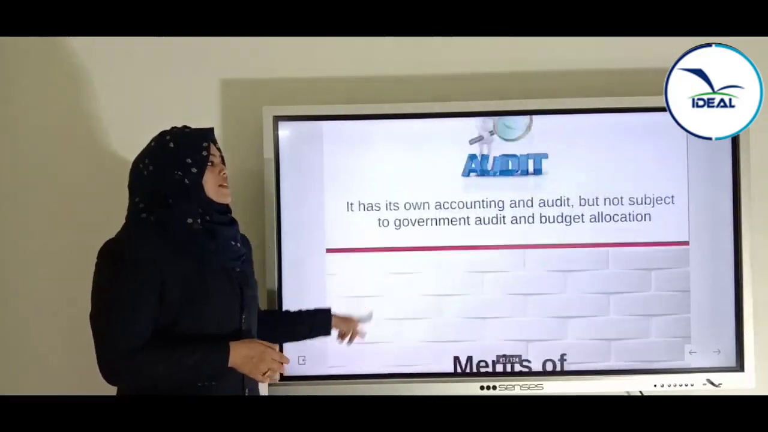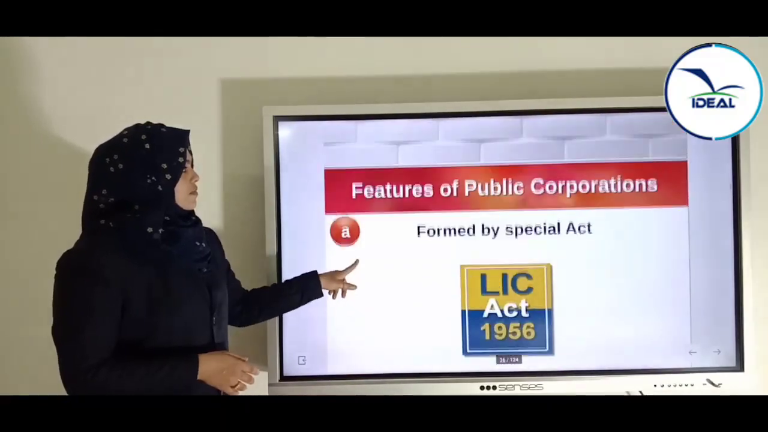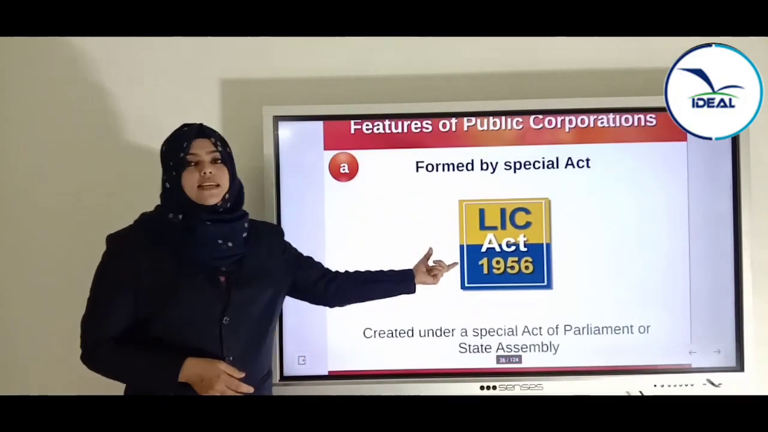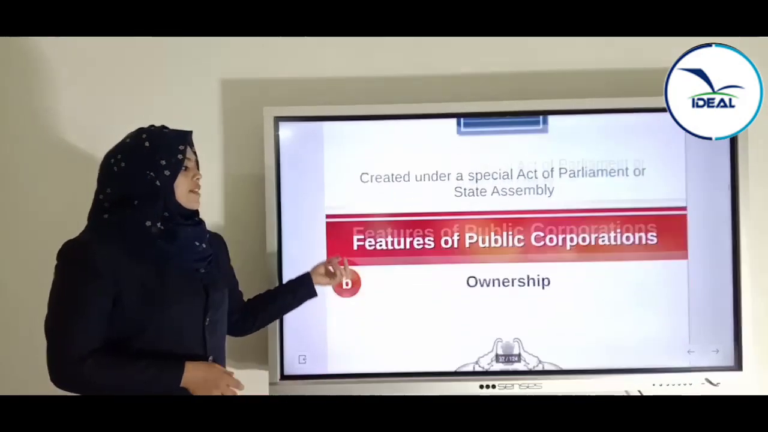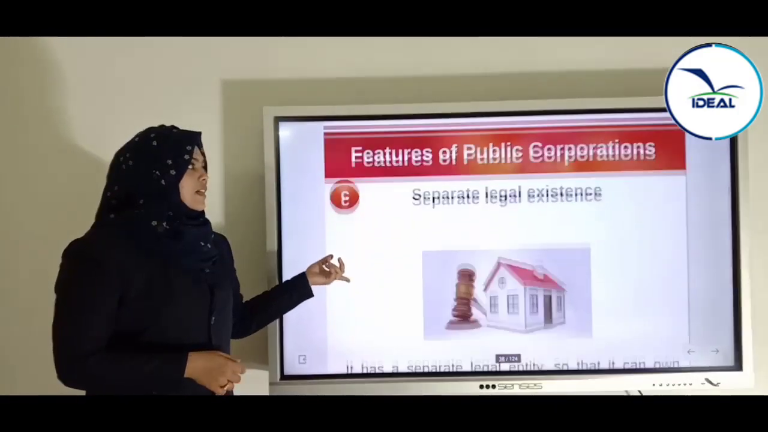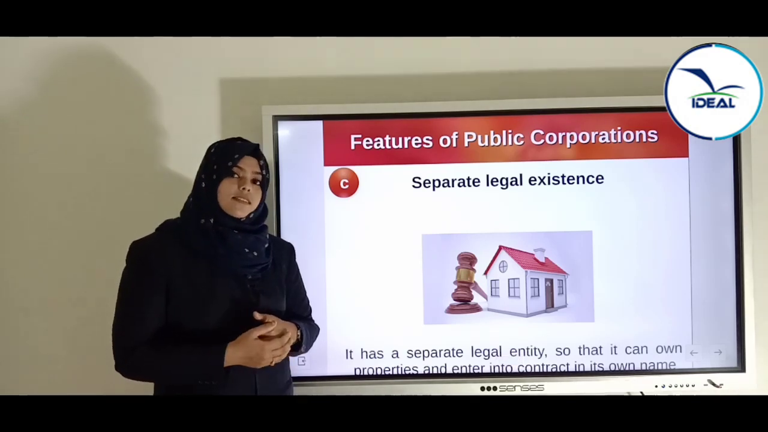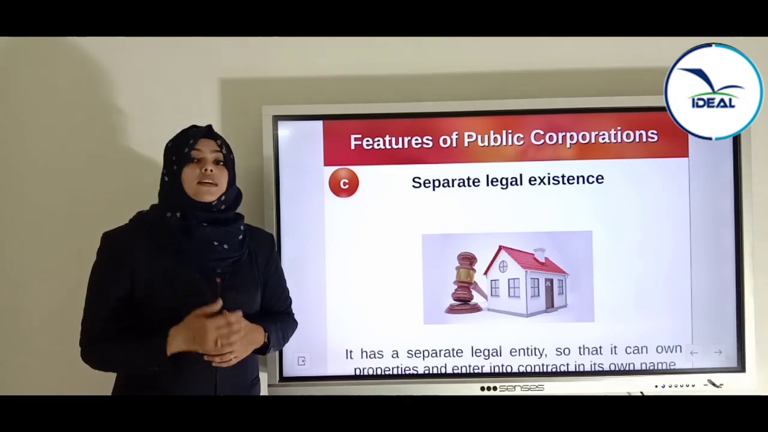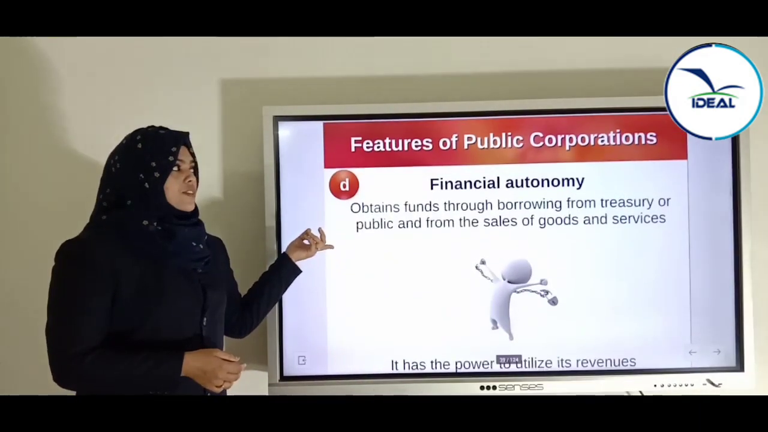So these are the features of public corporations. The first feature is it is formed by a special act. Example, the LIC is formed by a special act called LIC Act 1956. And the next feature is ownership. Here government is the owner. And the third one is these type of enterprises will have a separate legal existence. That is, they can enter into contract, they can buy properties on their own, they can sue and be sued, and so on. And the next one is financial autonomy.